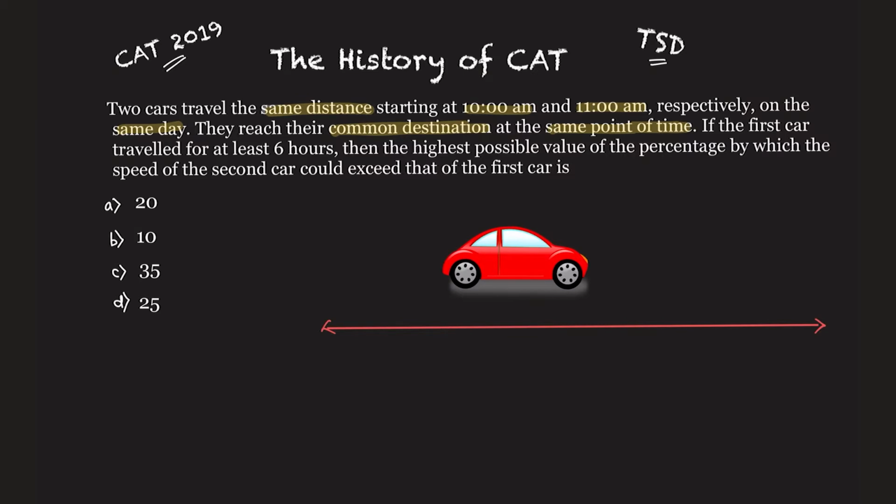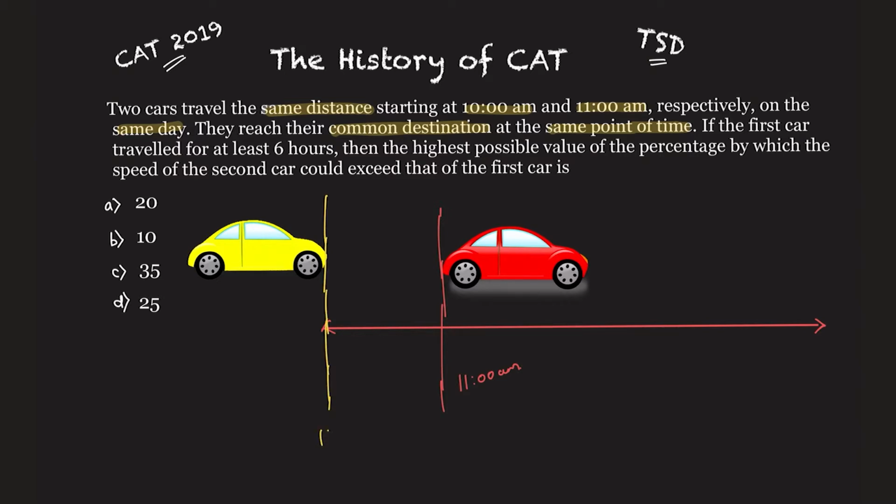Now what is the time right now? The time right now is nothing but 11 am. Okay, 1 hour is over. And then what happened? Then the second car comes here, the yellow car, and it is now at the source point from where the red car started. And what is the time right now? 11 am. Obviously you can see there is some difference of distance between the two cars at 11 am.